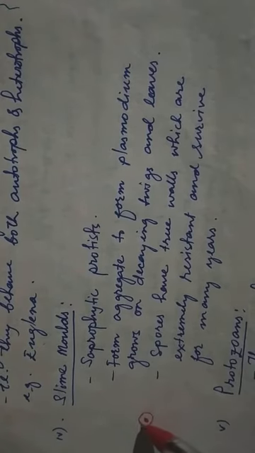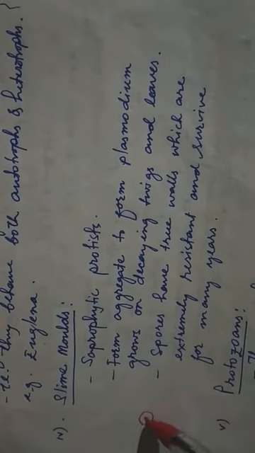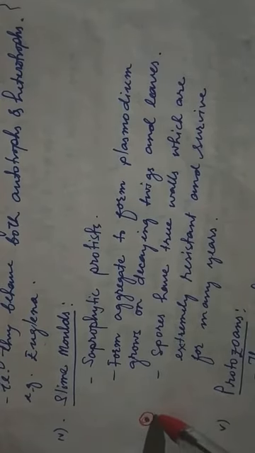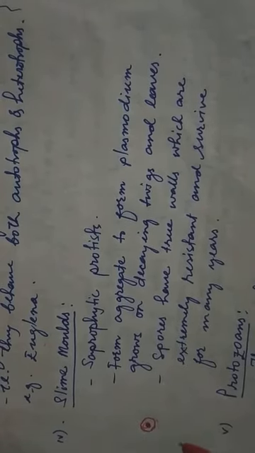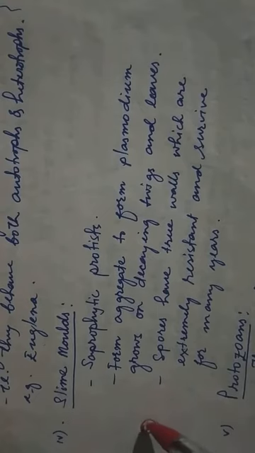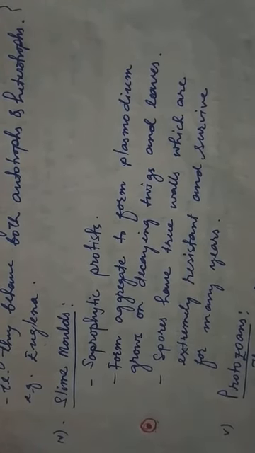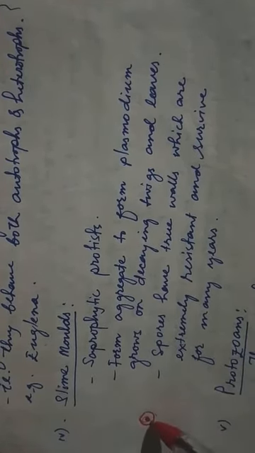The cell wall present around these spores is extremely resistant and survives for many years. Because of the presence of this cell wall, they can live in the environment for many years.